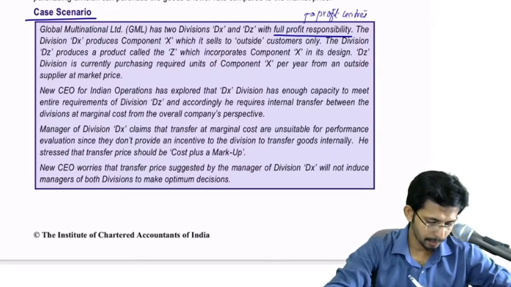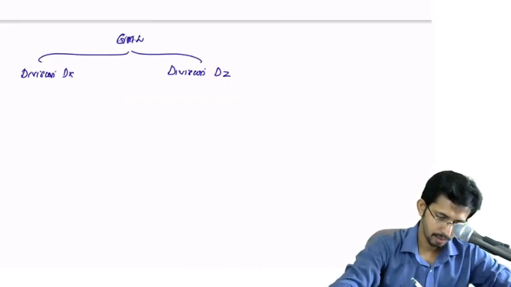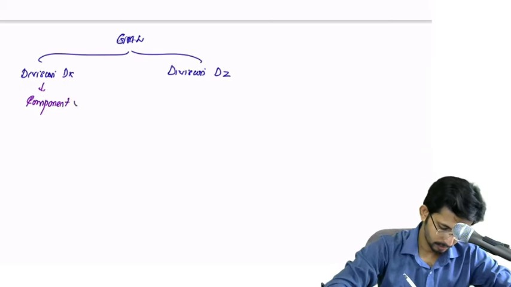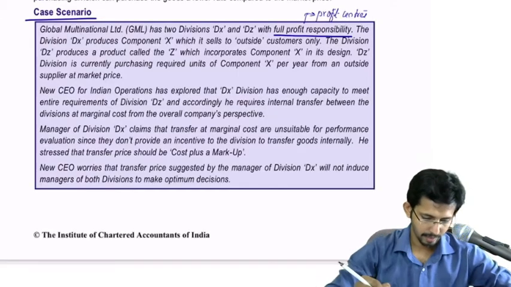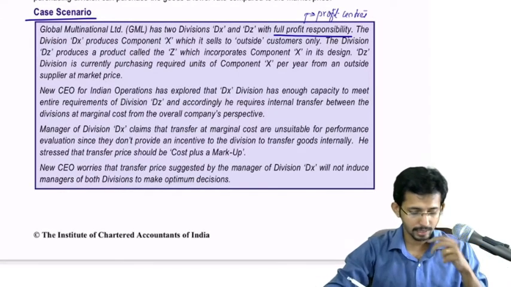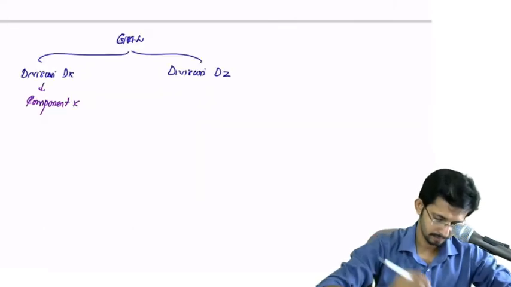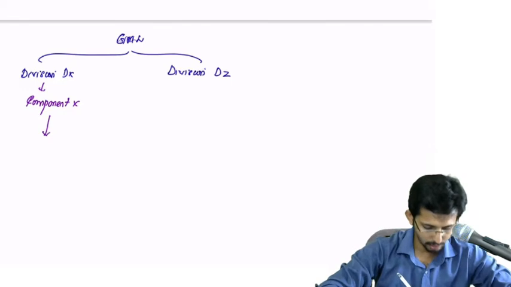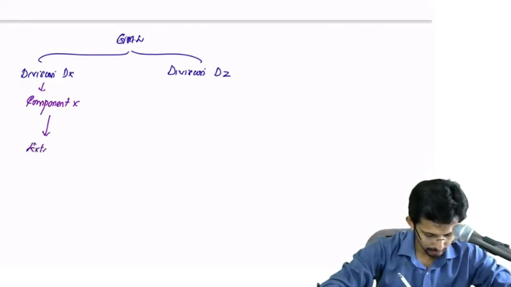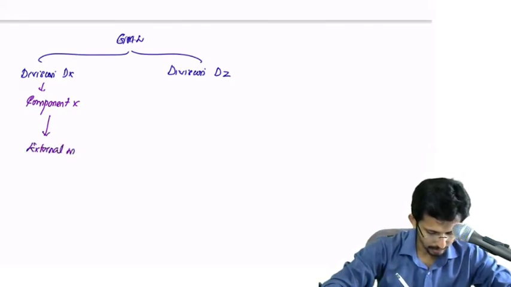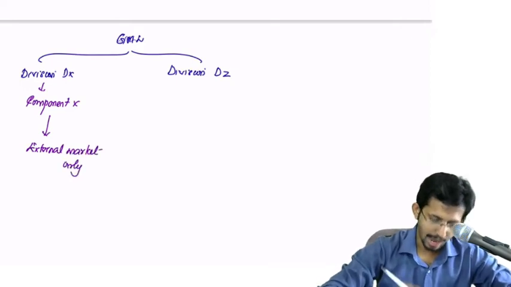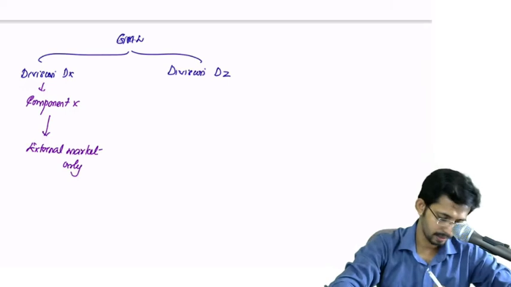Okay, and the division DX produces component X, which it sells to outside customers only. So what DX is doing, this entire production is sold in the external market. As of now, there is no internal transfer.